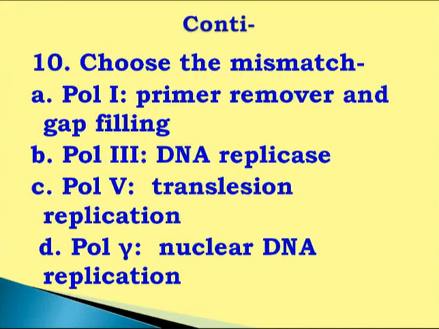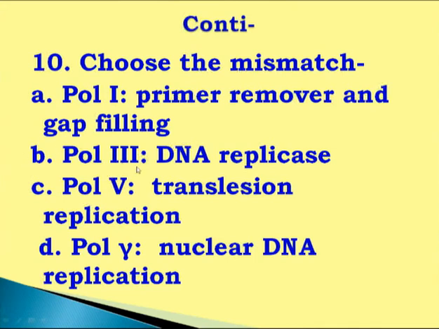Now this one is very simple, based on memory. Choose the mismatch. This means there are different polymerases and we have to select which one is incorrect. So far as DNA polymerase I is concerned, it is primer removal and gap filling. This primer removal is okay. At the lagging strand, it can synthesize Okazaki fragments, and then the RNA sequence is removed by 5' to 3' exonuclease activity. This is true, but it is not the gap filler. The gap filler is DNA polymerase II. So this one is wrong.